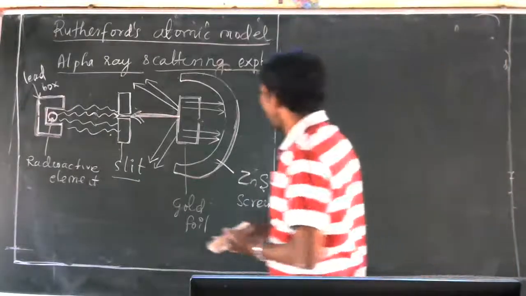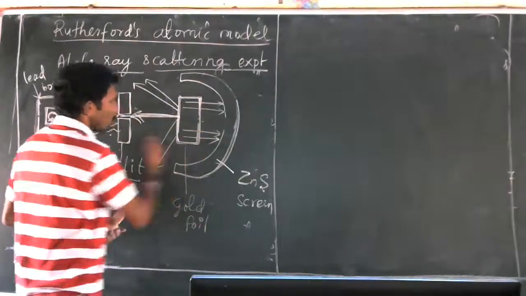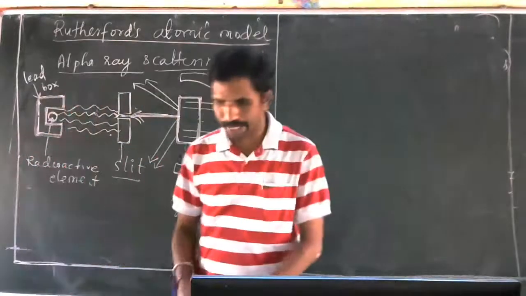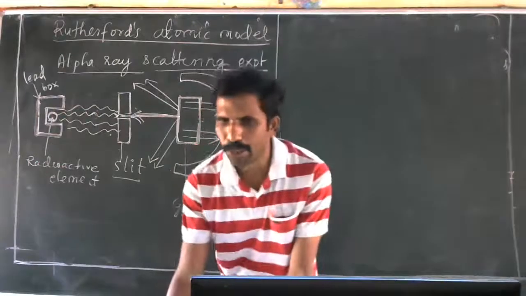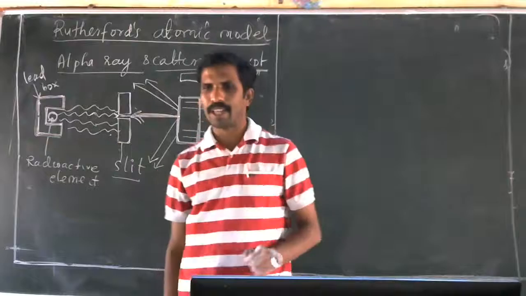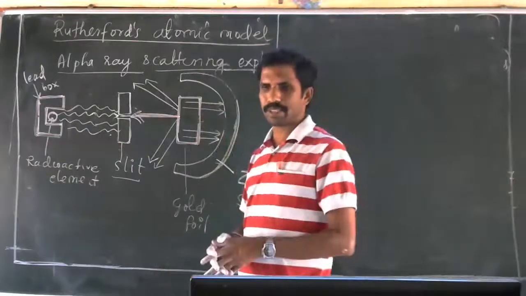Can you tell me why they have taken gold only? Why was this gold only taken? They could have taken some other metal, no? Why is gold taken over there? They could have taken iron metal. Why is the iron metal not taken over there?